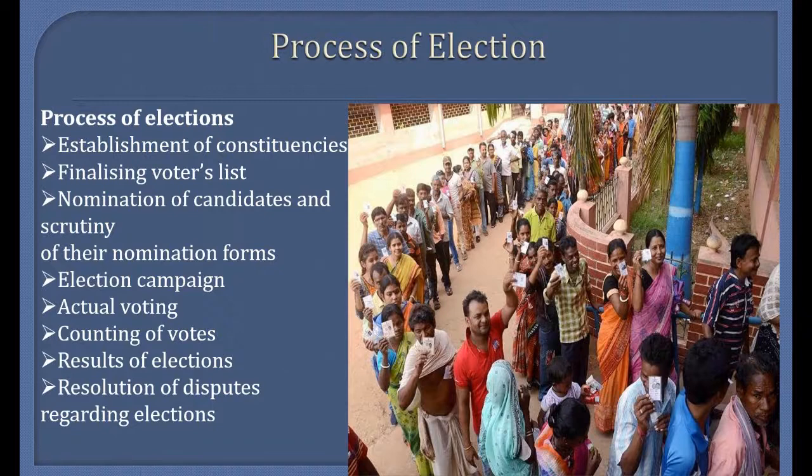The next one that we have is the actual voting, or the day of the vote. This is the day when voters finally vote for their choice of representative in election booths. Earlier, people used to vote by ballot paper, but nowadays they use the EVM, that is the electronic voting machine, by simply pressing a button on their party symbols. The votes are then counted and the candidate with the majority of the votes wins the election.